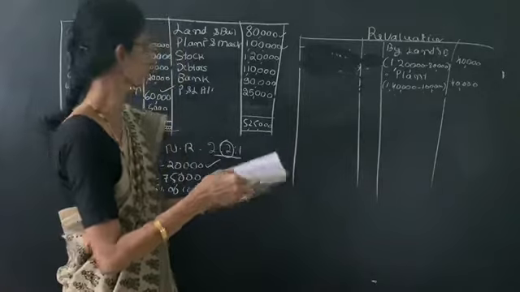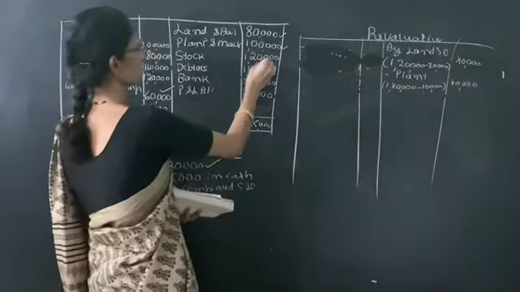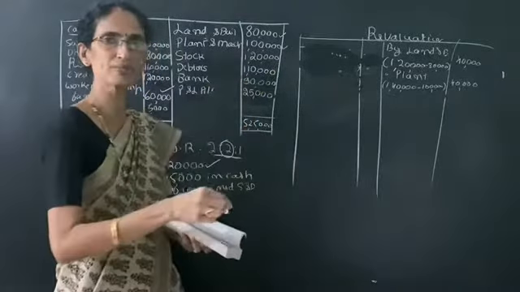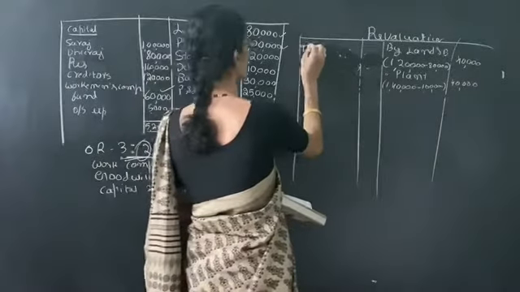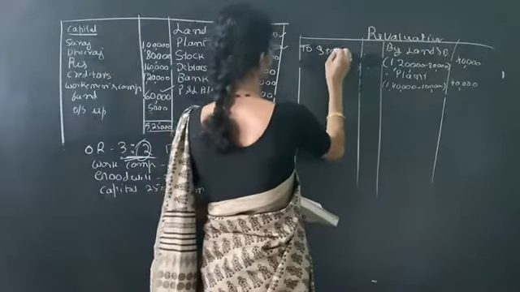Next it is given stock 1,00,000. Here it is 1,20,000. Adjustment is less, that is decrease in the value of asset. So we have to debit it to stock.